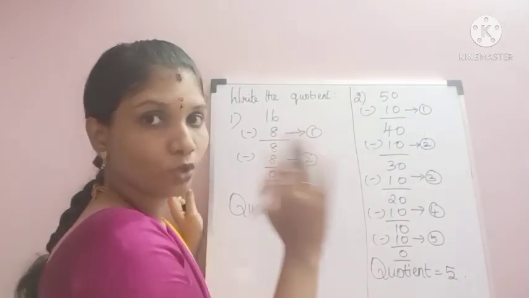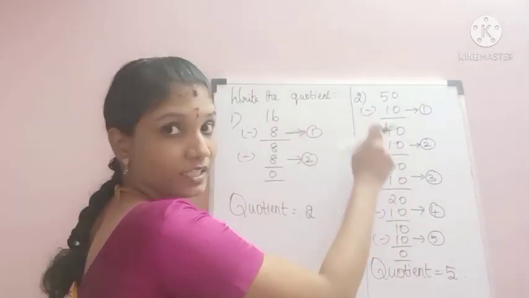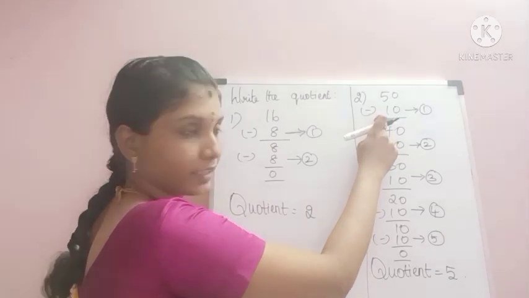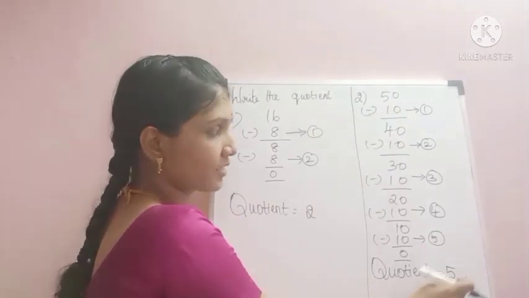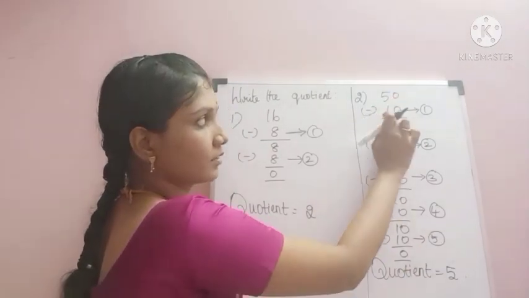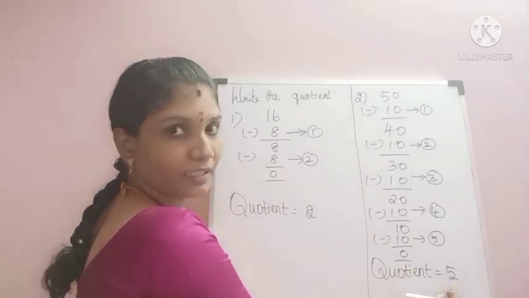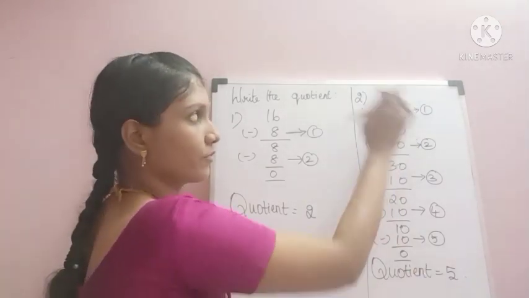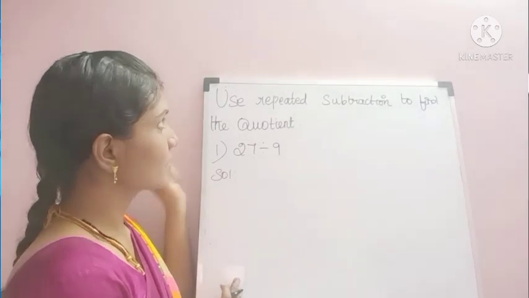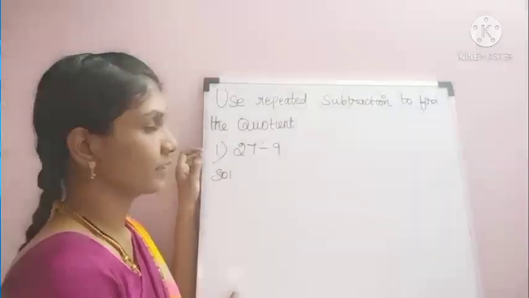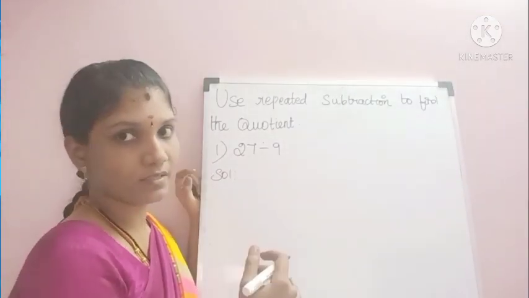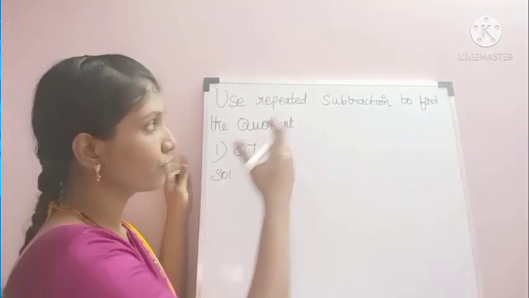Then at last you can cross check your answer. With the help of 10 only they have subtracted, right? So 10 5s are 50. We multiply this 10 and the quotient. 10 5s are 50. Observe the next sum. Use repeated subtraction to find the quotient. We have to use the repeated subtraction method in order to find the quotient.